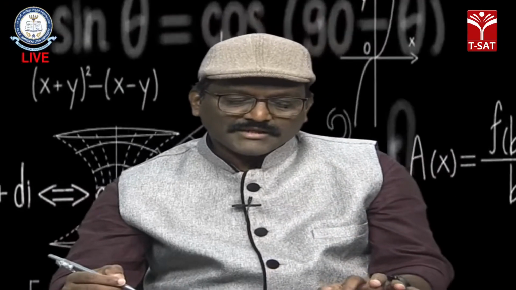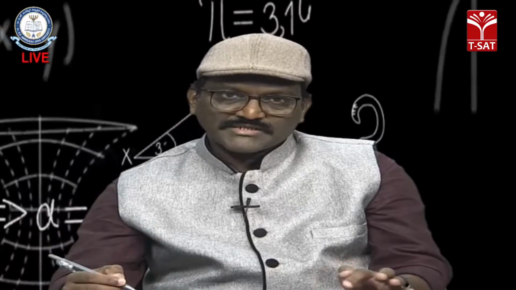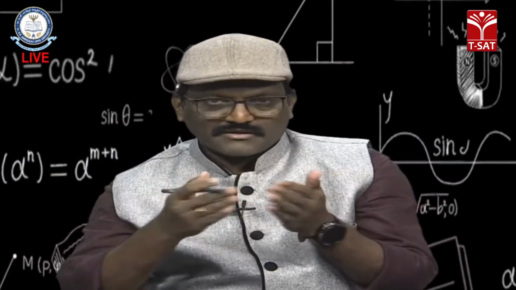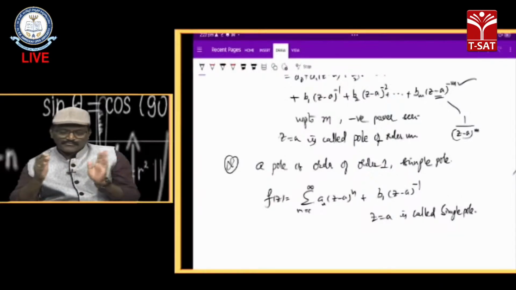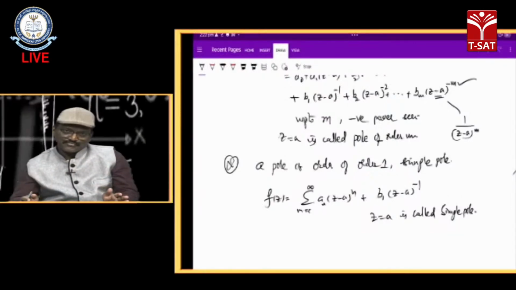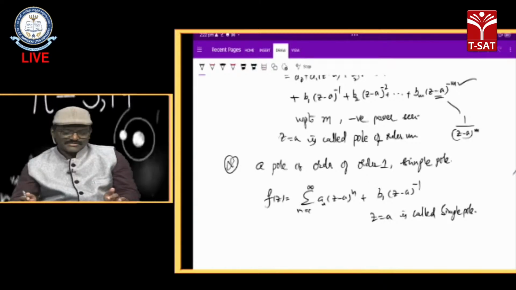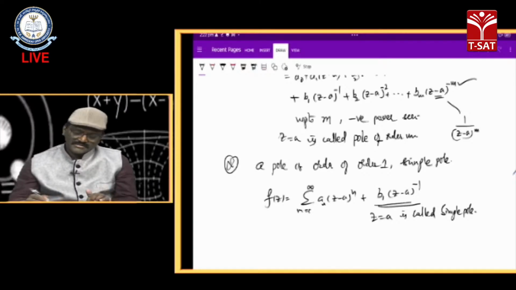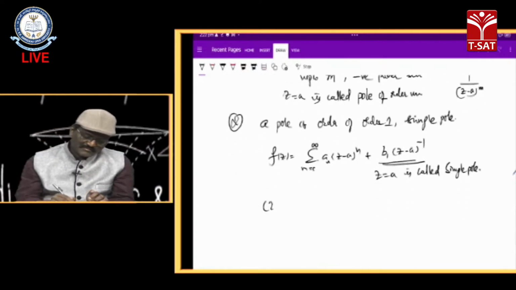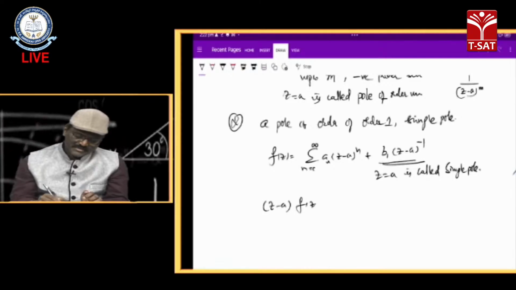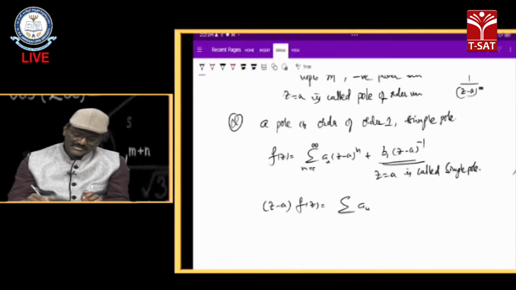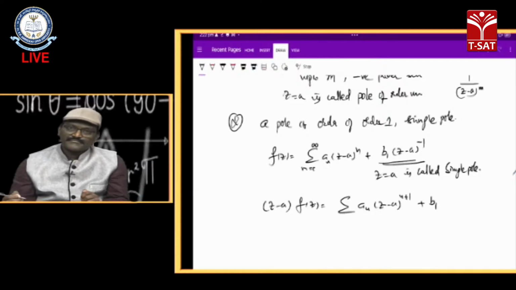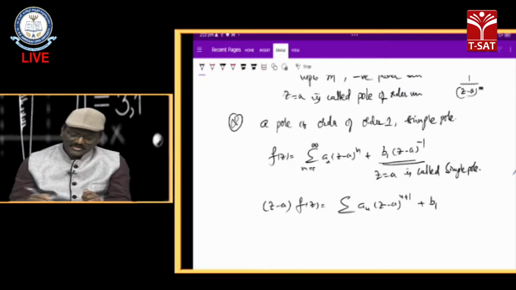Now, according to this, pole, essential singularity, and removable singularity: for removable singularity there are no negative terms, but for a pole of order m there is a residue, and for an essential singularity also. What is that residue? Let us multiply on both sides by z minus a. What happens? f of z equals summation a n (z minus a) to the power of n plus 1, plus b1 only.